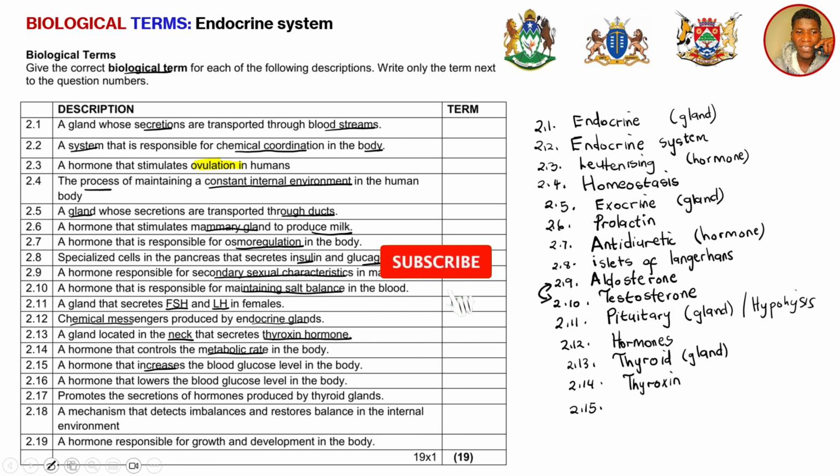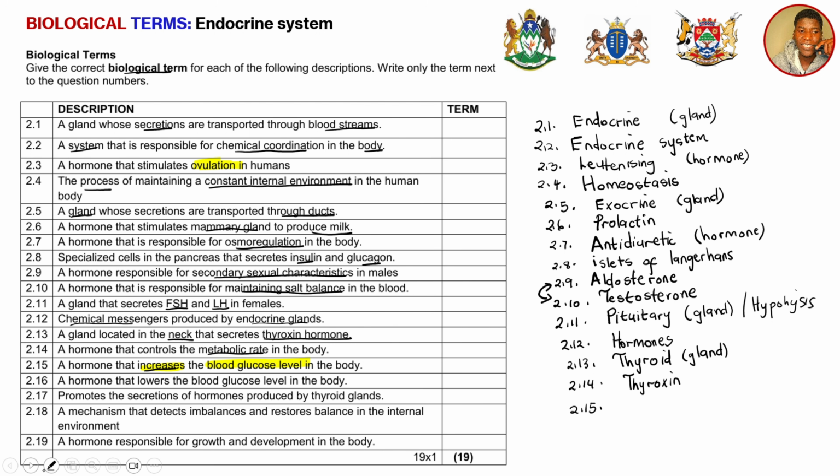And then 2.15. Now 2.15 asks us for a hormone that increases. We are being specific that the control here is the increase. So a hormone that will increase the blood glucose level in the body. Remember that we increase blood glucose levels when there is a need to. When is there a need for you to increase blood glucose levels? It is when they are low. So here we're talking about the hormone that acts when there are low blood glucose levels, so that it can increase them again.